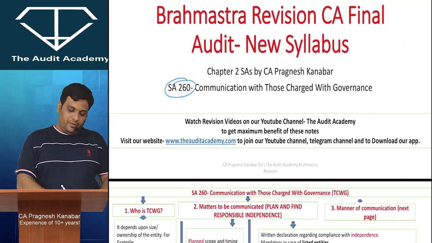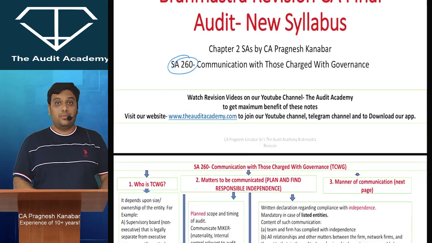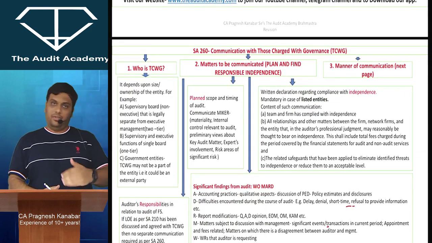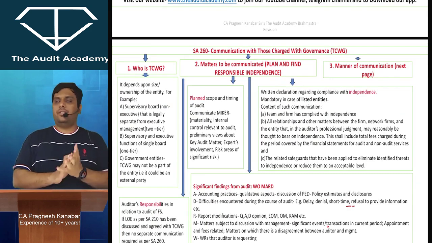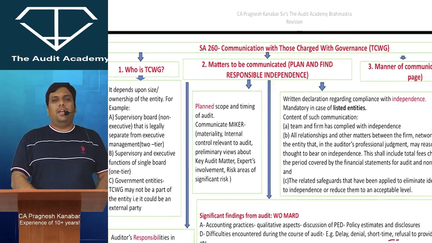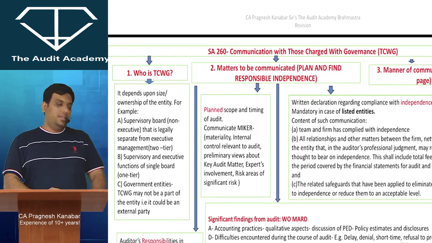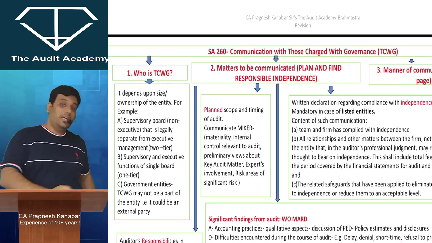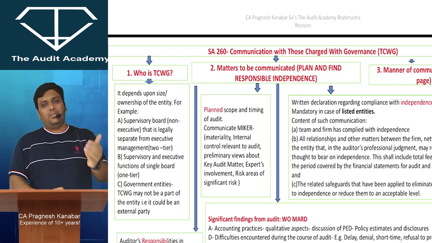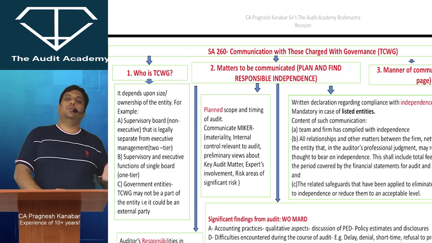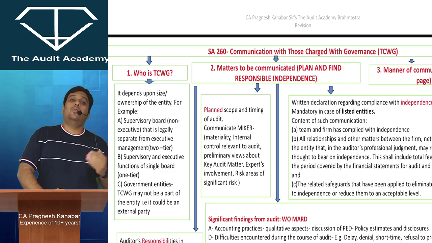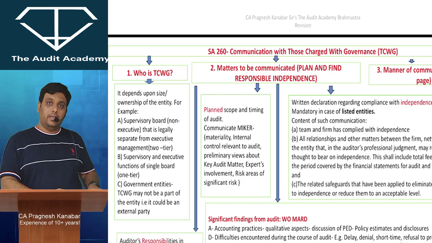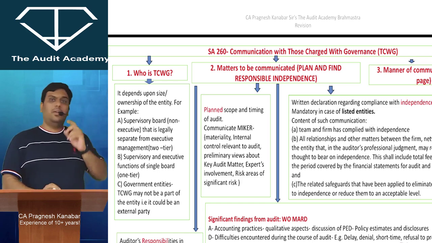After SA 250, we have SA 260, Communication with Those Charged with Governance. Now listen to me, I will be very quick with this particular standard, which has been explained properly in the module, but we need to also discuss it properly. Whenever the auditor comes across something important, we keep on saying this line: communicate with those charged with governance. So SA 260 specifically covers what you are supposed to communicate with those charged with governance and how you are supposed to communicate. Those points are covered over here. So finally, let us try to understand what is given in SA 260.